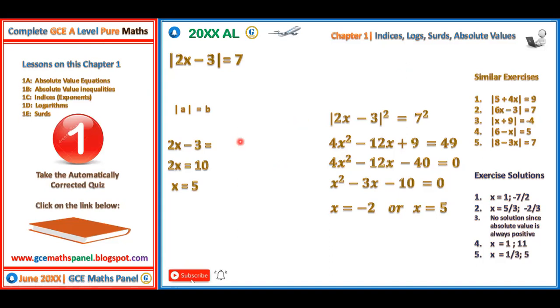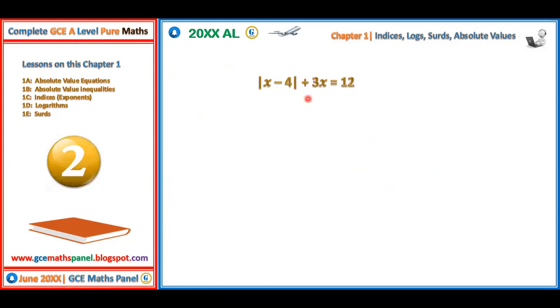Okay, so we are going now to the second example. Each of these examples is testing a particular level to see how you understand the topic. So here we have the absolute value of x minus 4, plus 3x is equal to 12. Most of these types will have a single root. The previous one that we solved had 2 roots.